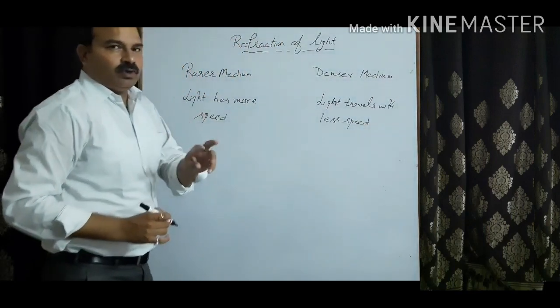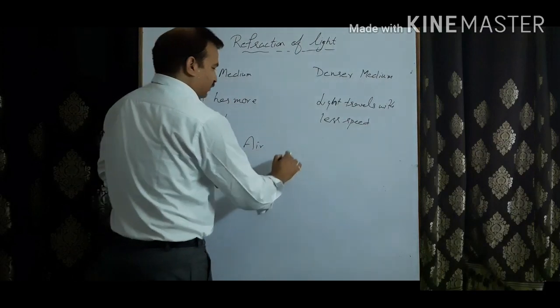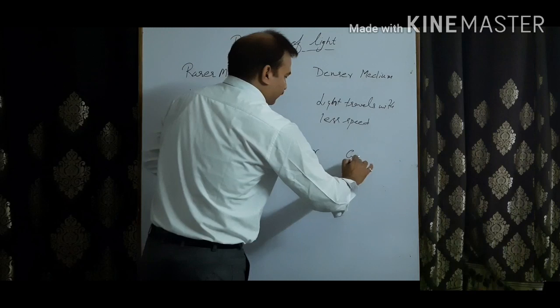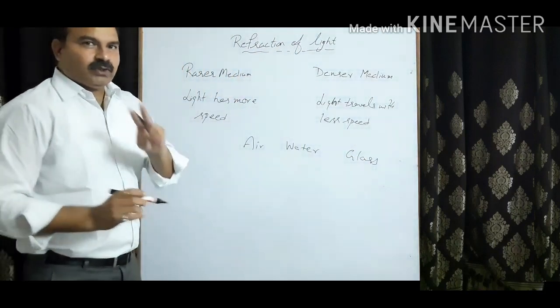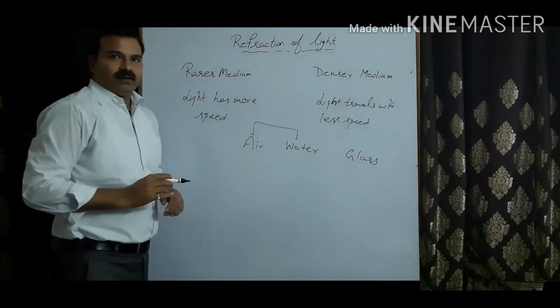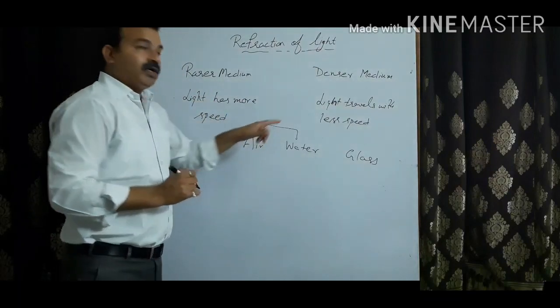Just now I told you that we'll study three media: air, water and glass. Now if we talk about air and water, a ray of light is going from air to water.